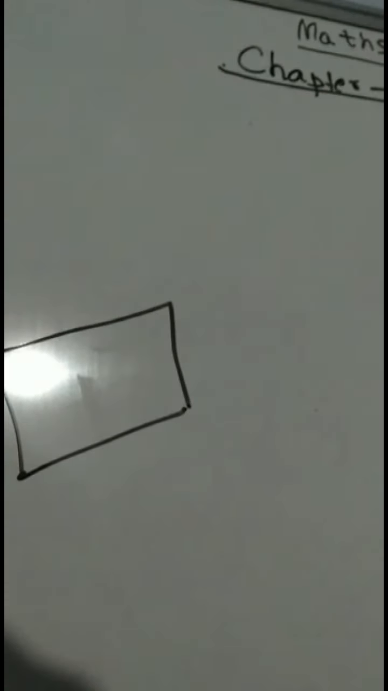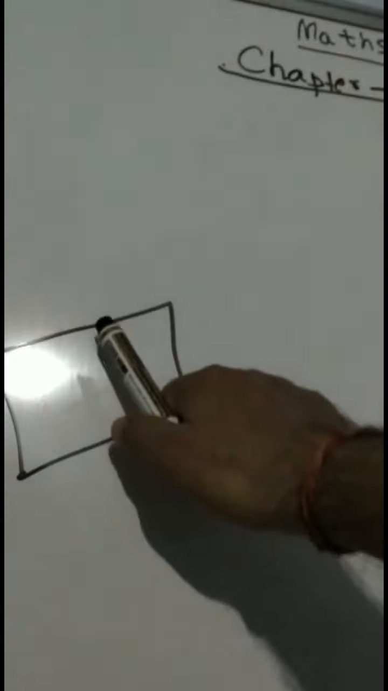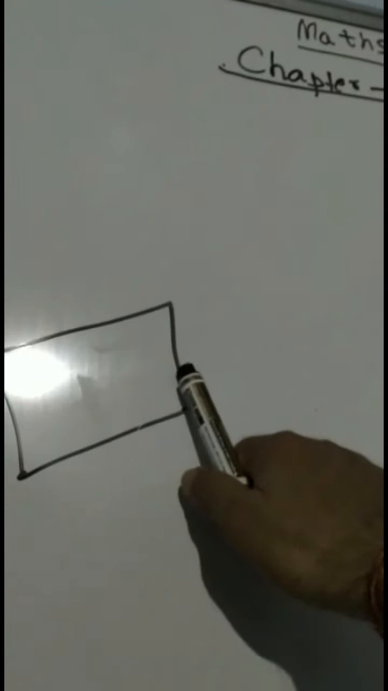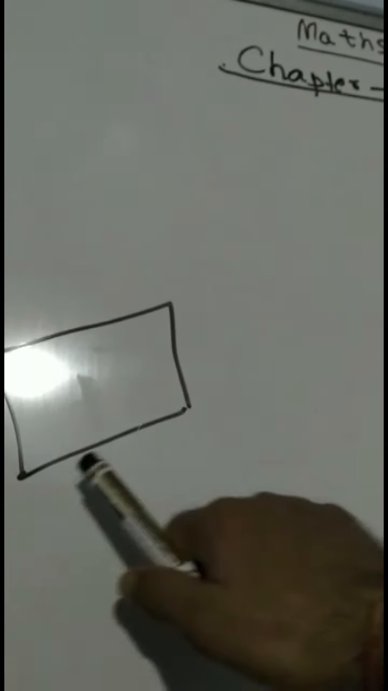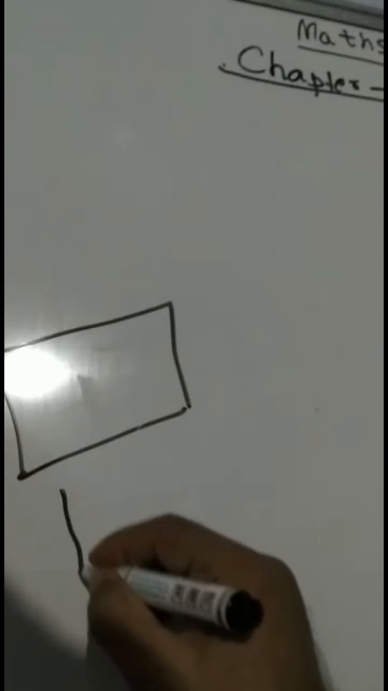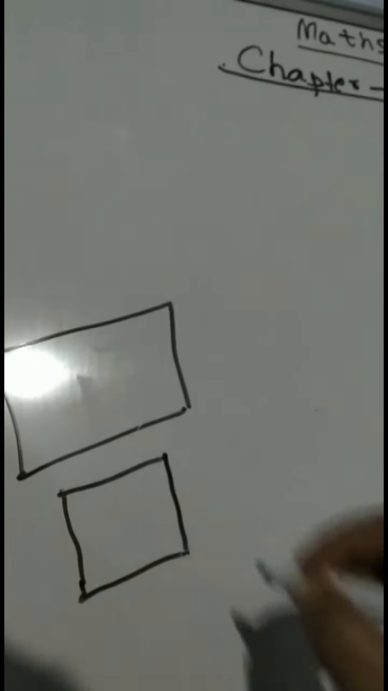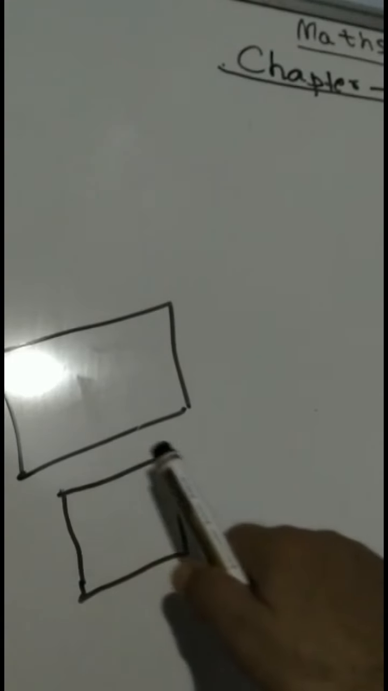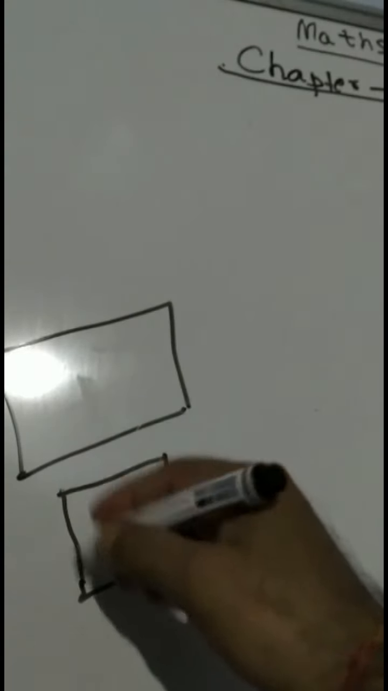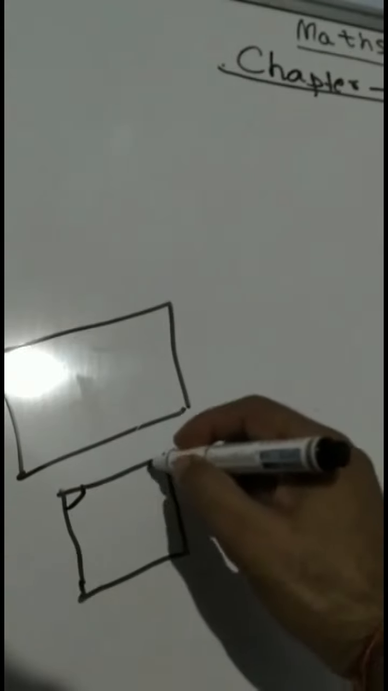Now we are drawing a diagram like this. Here in this case, you see these two sides are equal, but these two sides are not equal. Means all sides are not equal. But sometimes we see that in case of some figures, say in case of a square, all sides are equal, isn't it? All sides are equal and all angles are also equal.